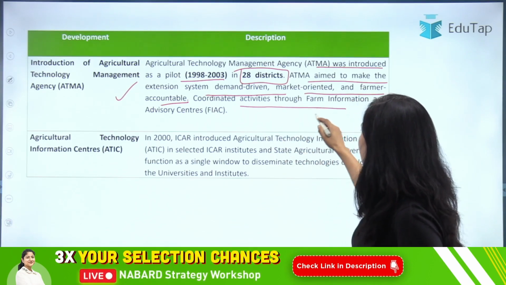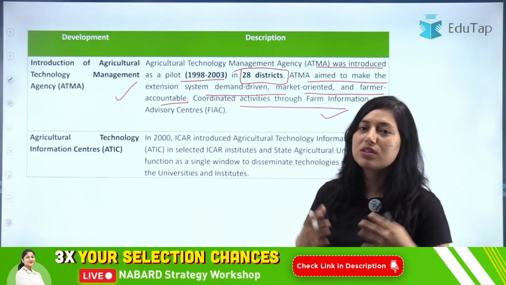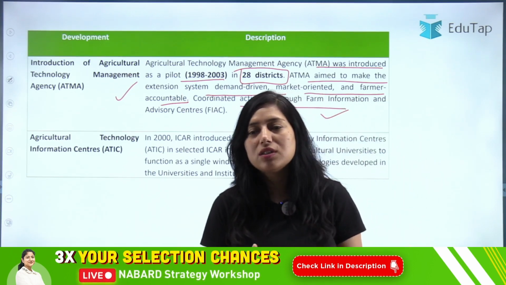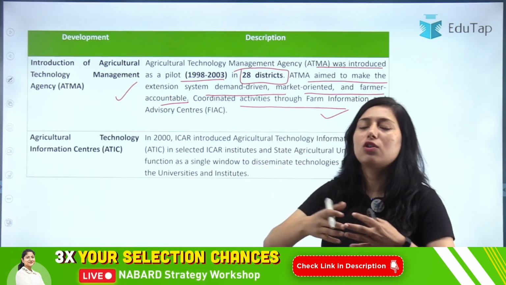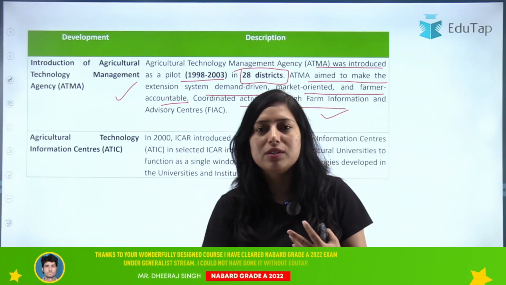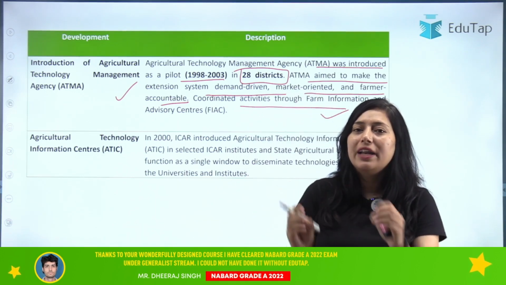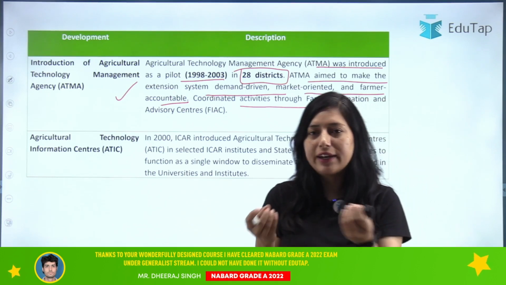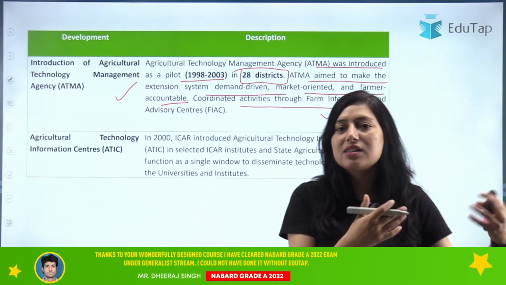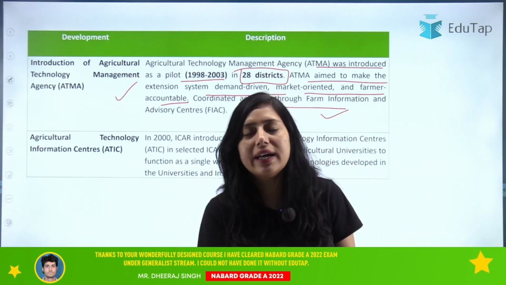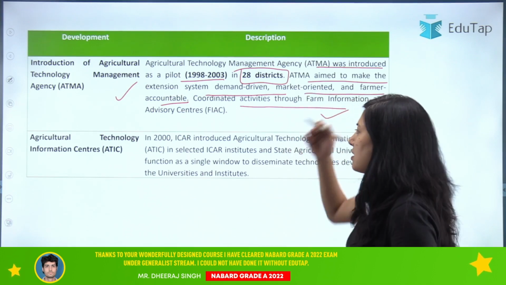Coordinated activity through farm information and advisory centers. So basically farm information and advisory centers were set up, which help to solve the problem according to the demand of the farmers. The farmers came and demanded, okay, we have this particular problem and we need the solution of this kind of problem. Then they take this to the research institute, and the research institute does the work and provides the solution for the problem. Clear? So that was about ATMA.